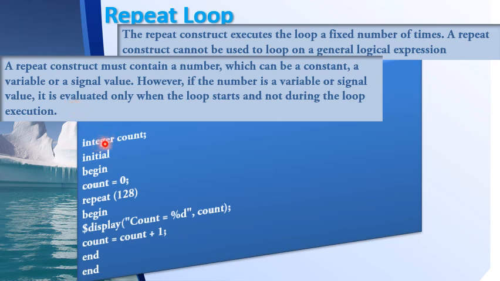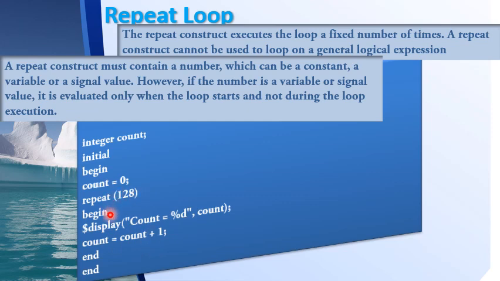So for that I have integer count, and inside the initial block I have initialized count to 0. After that I have this repeat loop. I say repeat 128 times. Okay, so first the count is 0. Then, if it repeats 128 times, it will stop when the count becomes equal to 127, because inside the loop I am incrementing the value of count.